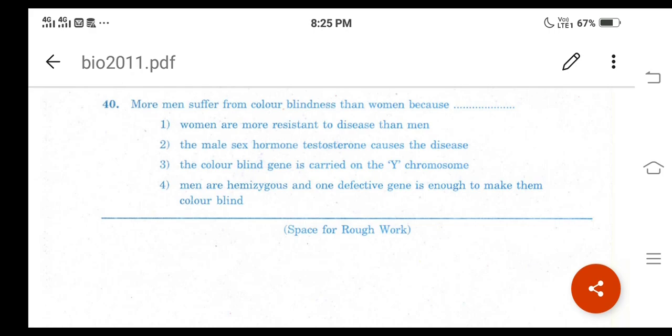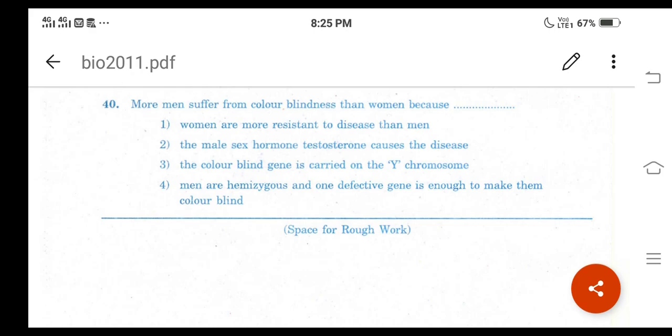Okay, and males have only one X chromosome and females have two. Okay, and this is the main reason. The color blind gene is carried on the Y chromosome, right? And you can refer the chapter principles of inheritance and variation, page number 89. Okay, the concept is color blindness in second PU NCERT textbook, right?